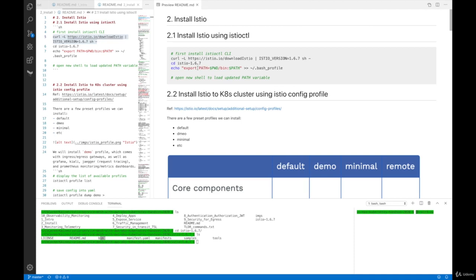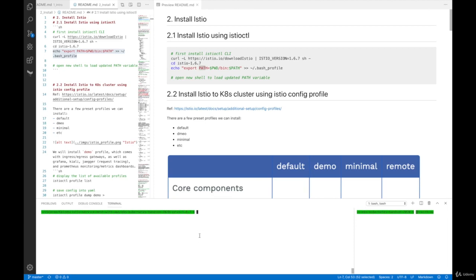So what we are going to do next is to export the path variable with the bin folder inside this folder to this variable, and then we are overriding this bash profile file. This is a file that gets loaded every time you open a new bash terminal. So we are going to do this so that whenever you open a new bash terminal, this path variable can load up a path to this istio binary path. So grab this command, echo export blah blah blah all the way until your bash profile, enter. And then right now, this export line should be stored in bash profile.